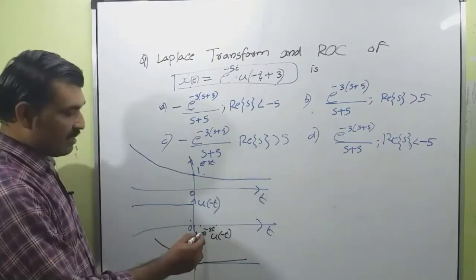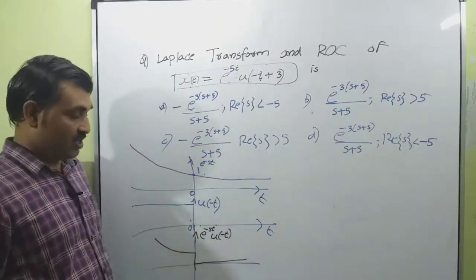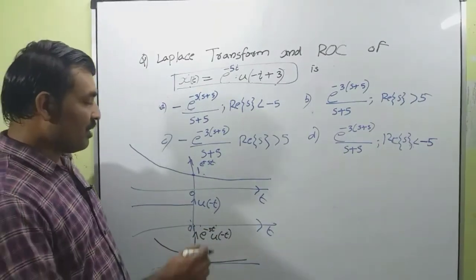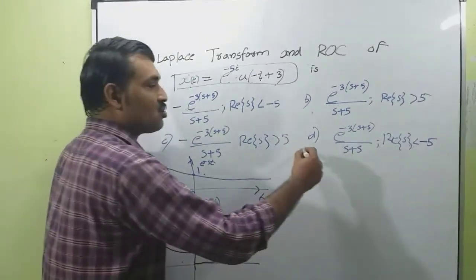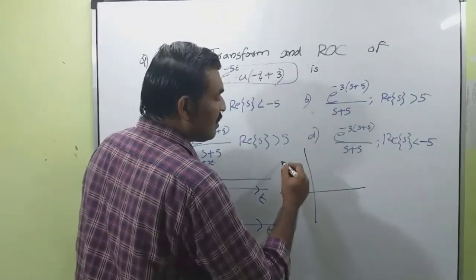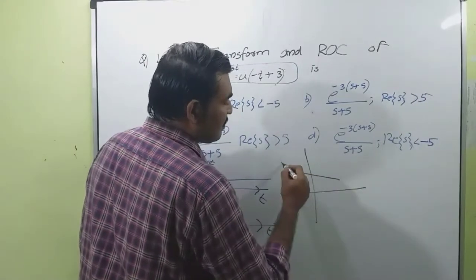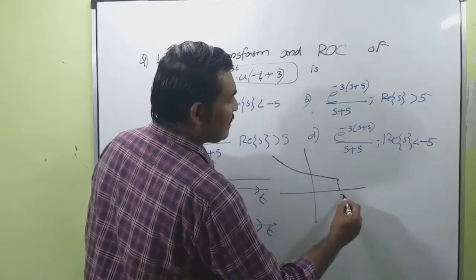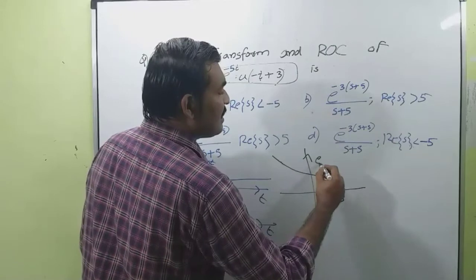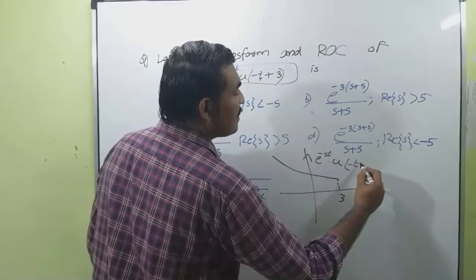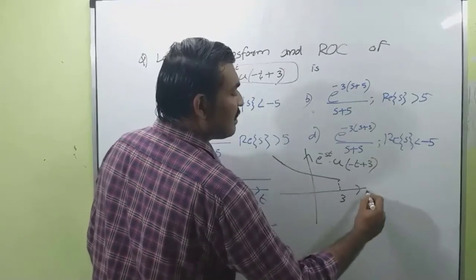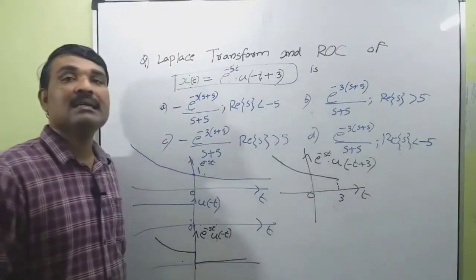Okay. So this is e raised to minus 5t into u of minus t. Now I am going to delay the signal by 3 units. That means this becomes like this. Here it is 3. So this signal represents e raised to minus 5t into u of minus t plus 3. That is, the signal is delayed by 3 units.